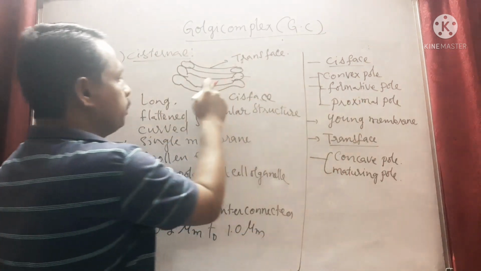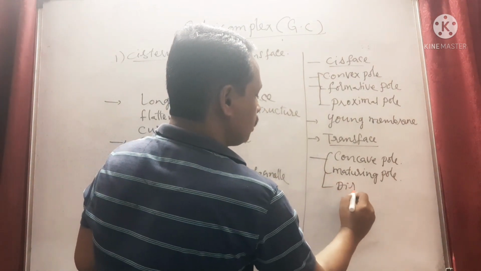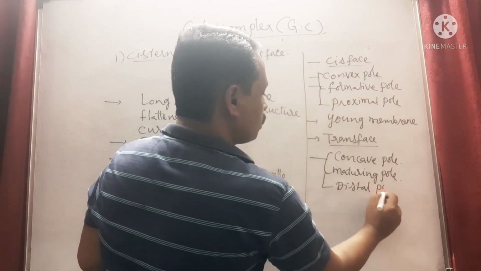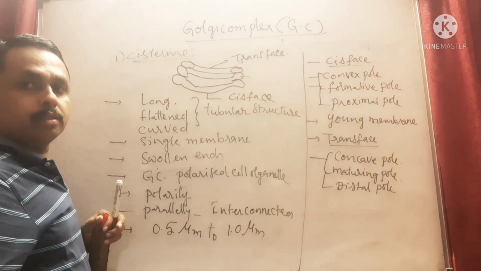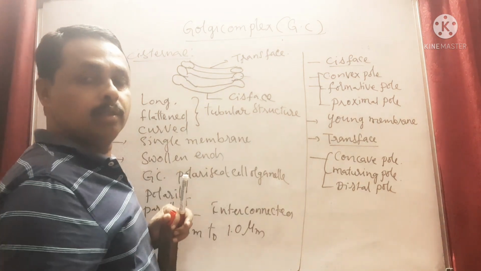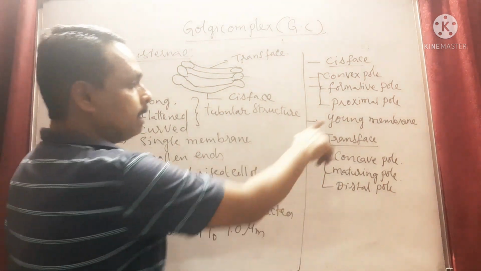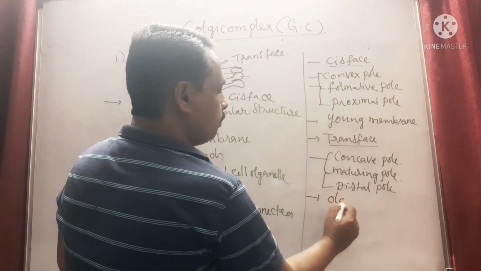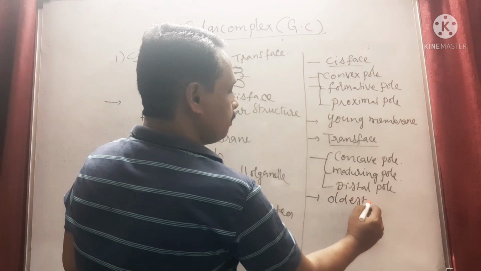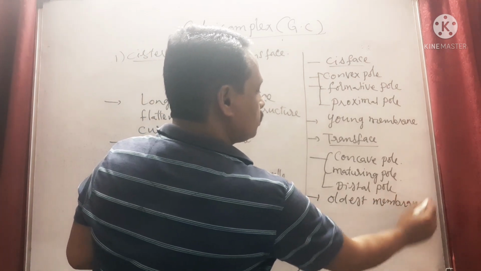This is the proximal pole, this is the distal pole. So the trans phase is quite opposite to the cis phase. Right. And this is covered by old membrane, the oldest membrane.